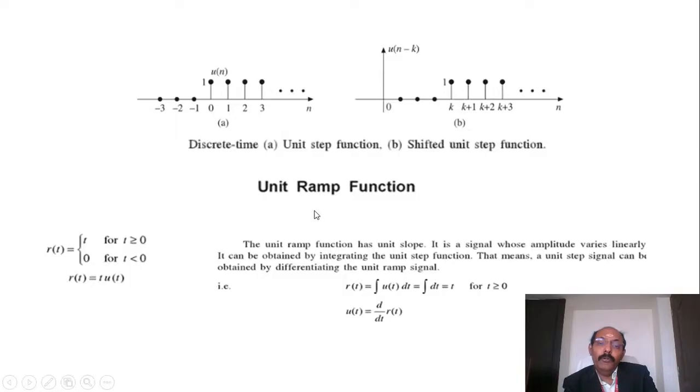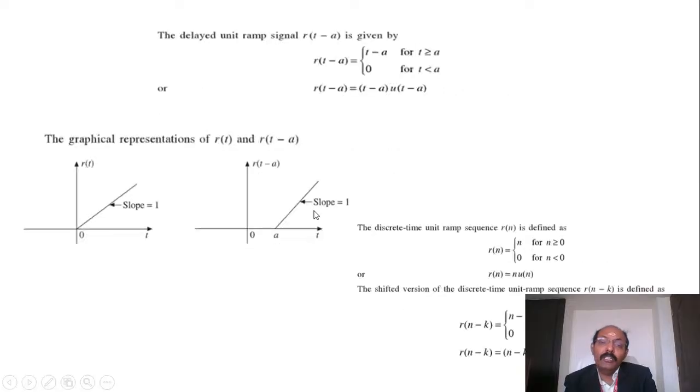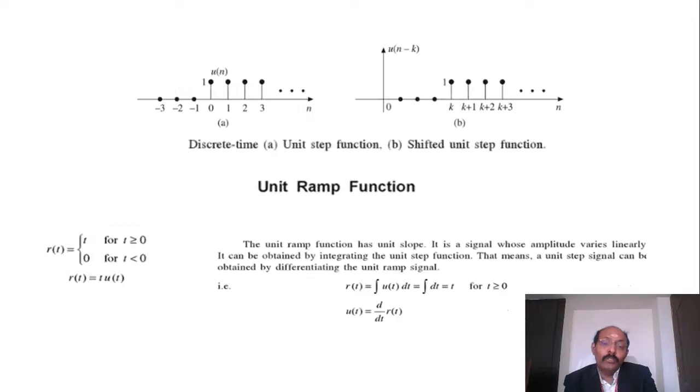And if you see the unit ramp function, how is it to be mentioned? Just to see here, this is the ramp function. In this ramp function, normally the x-axis is time, the independent variable, and the y-axis is r of t. The slope is always 1. This is the first figure, where the slope is 1. In the second figure, the ramp signal is shifted by the magnitude of a, that is t minus a. So how is it to be represented? r of t is equal to t.